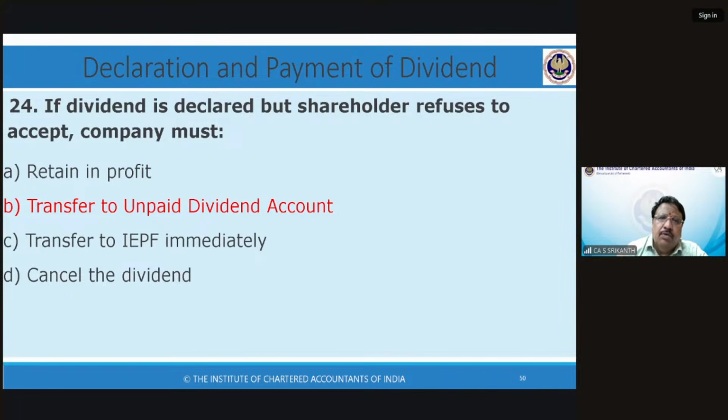Once it is declared but refused to be accepted, it is unclaimed. It has to be transferred to the unpaid dividend account within 7 days from the end of 30 days. Then it will be there for 7 years. Then transferred to the IEPF. This is not something that you can say, I was not taught, not aware.